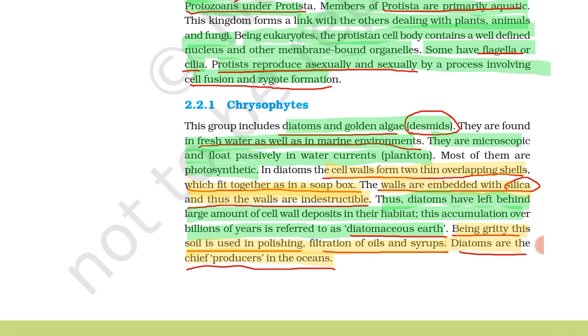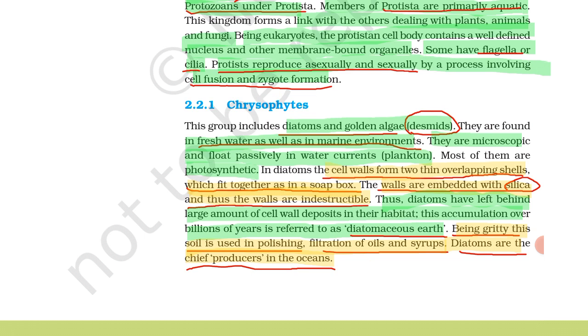Thus, diatoms have left behind a large amount of cell wall deposits in their habitat. We know that the habitat of these diatoms is freshwater and marine environments. This accumulation over billions of years is referred to as diatomaceous earth.